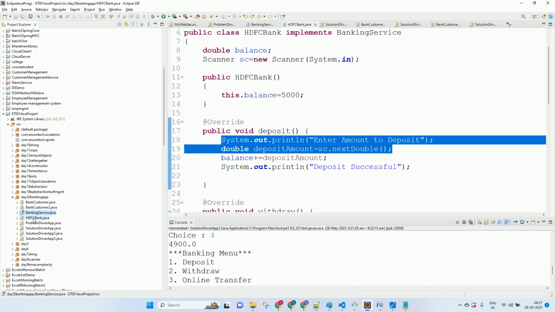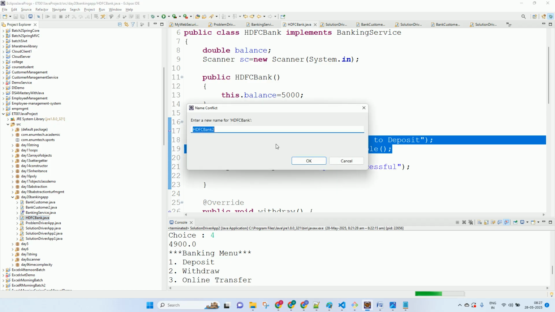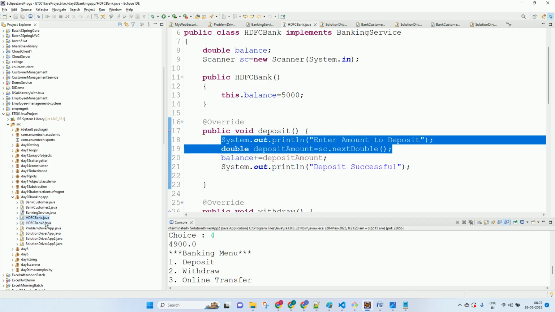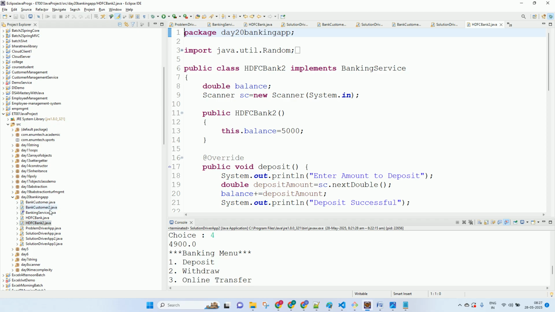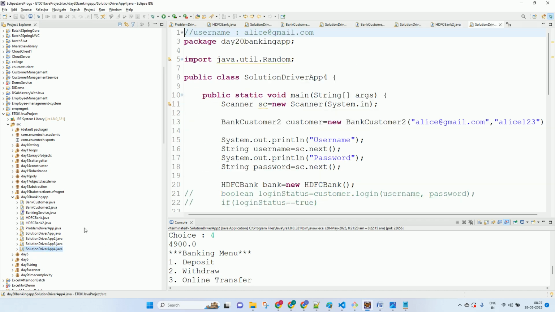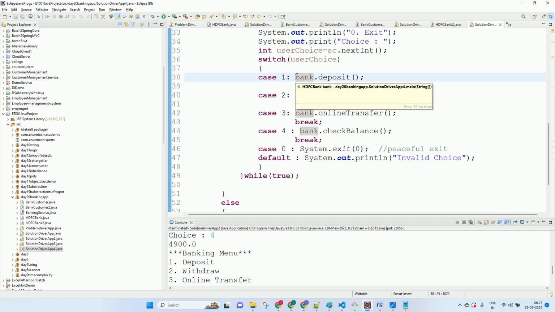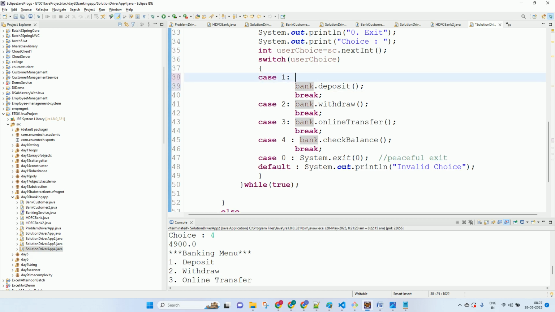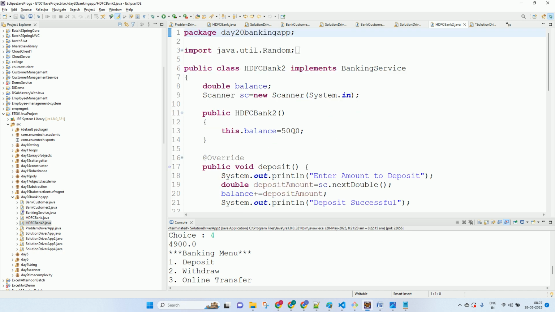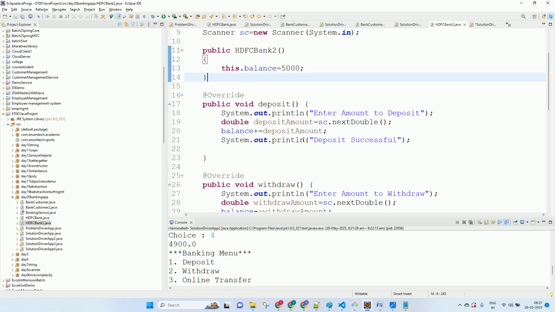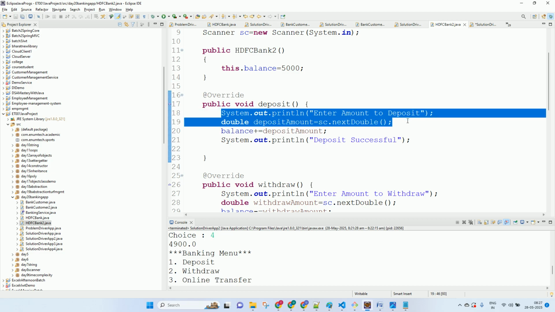and now you can say the fourth solution. In the fourth solution, what we can do is whatever amount you want to withdraw, that we can take over here. So let's say whatever amount needs to be deposited, we'll take it at the customer end.